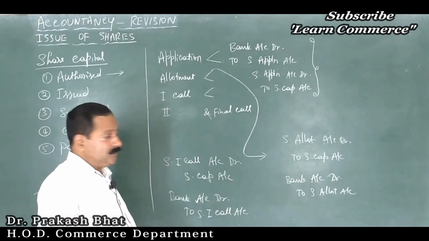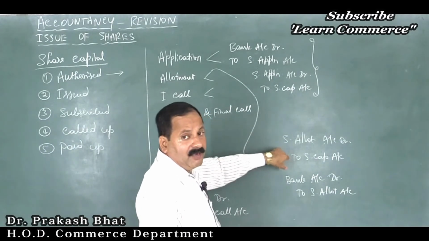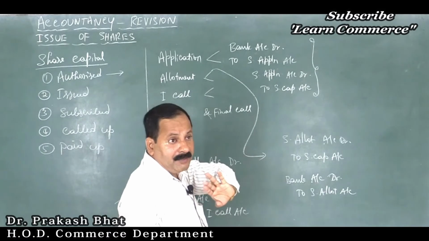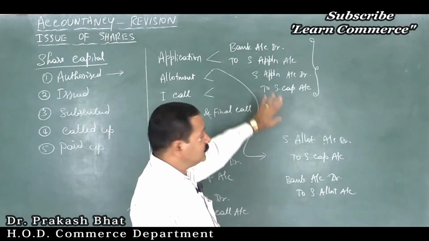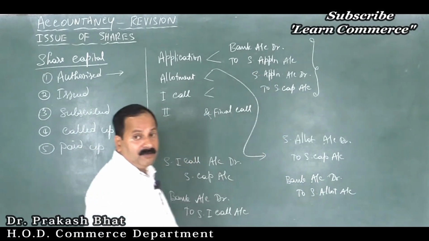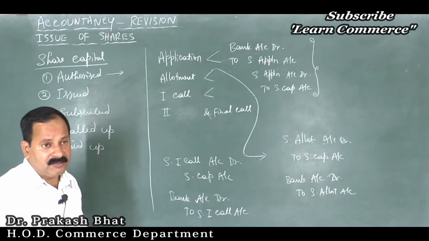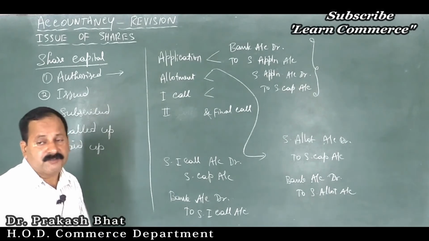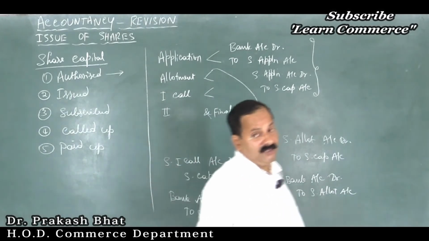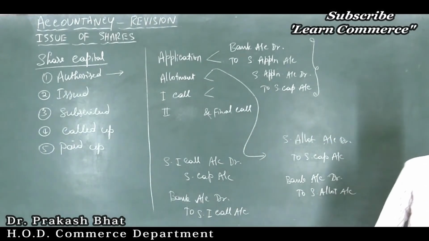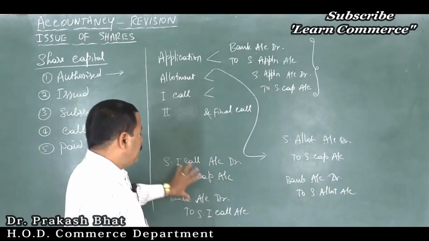Similarly, we have to pass the entries. So make sure during allotment stage you will be very careful and you will handle it properly. Don't pass wrong entries, because if the first 2 entries remain correct you will get only 2 marks for this, for others no marks. Remember, if all the entries are correct but the amount is wrong, then also you will not get any marks for that. And again, if there is no narration, the entry is incomplete, so you may not get any marks for that. Clear? So make sure you will write the narration also.